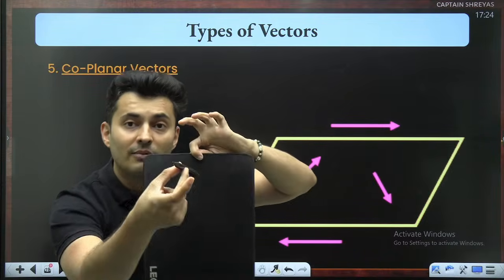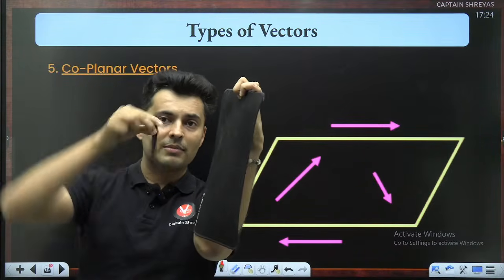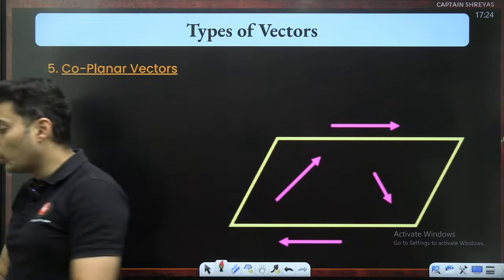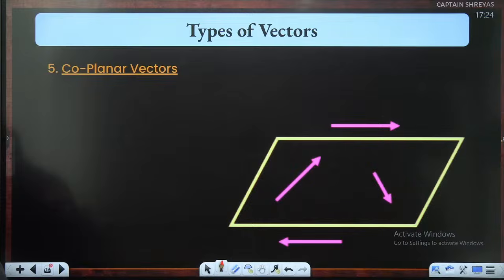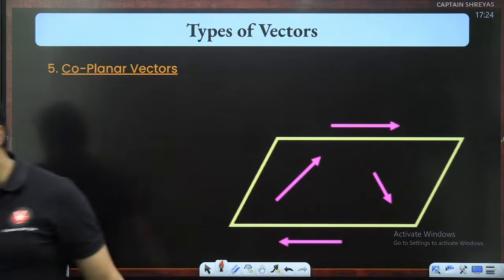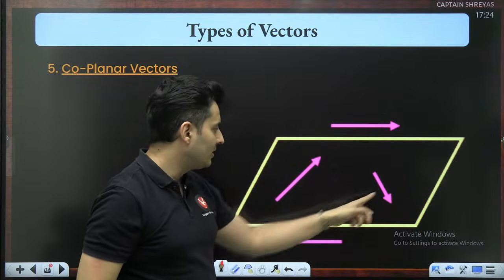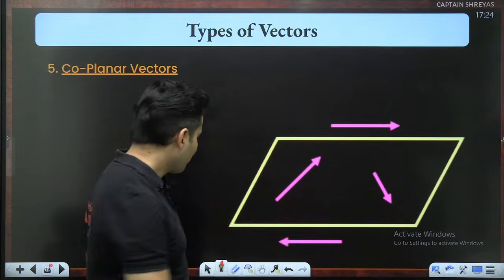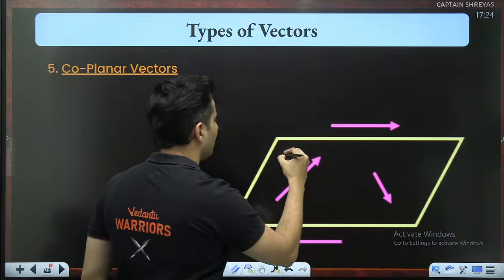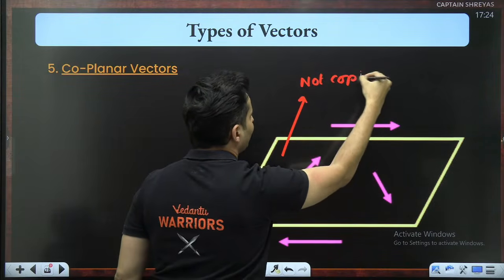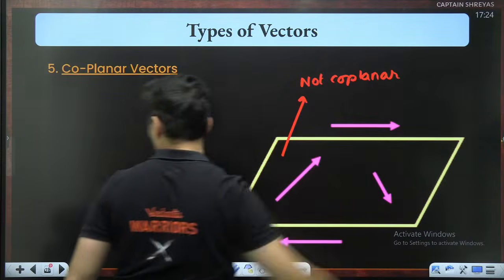But if one vector is somewhere outside of that plane, or piercing through the plane or making some angle, then they are not coplanar in that same plane. Correct? So vectors are said to be coplanar if they contain the same plane. Like this one, they are in the same plane. Maybe if I show one vector which is probably like this, it is definitely not coplanar.